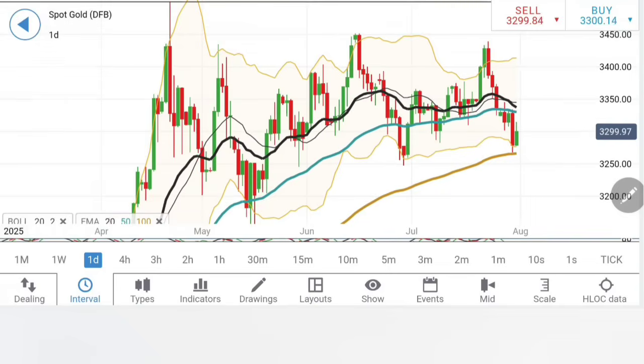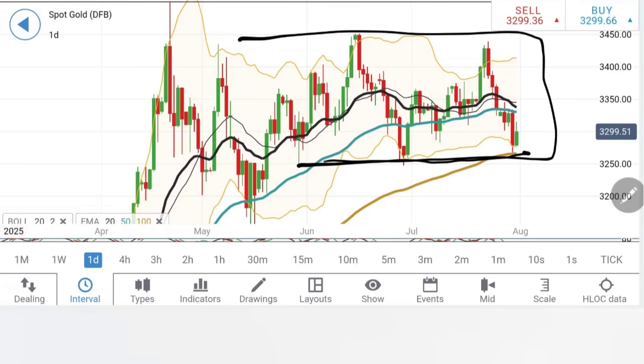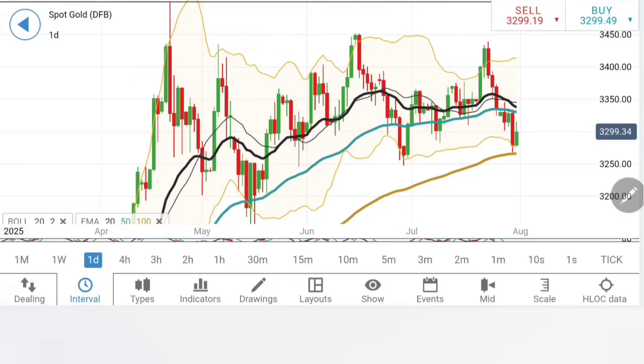Now see on the daily charts, yesterday I mentioned that once it slides below 3300, you can expect a greater slide. What has happened? It has moved towards 3270 levels. Now see, if you look at the last few moves, this is almost trading in a box. This is the box in which it is positioned, 3350 to 3450 levels, and it is very important for gold to come out of it.